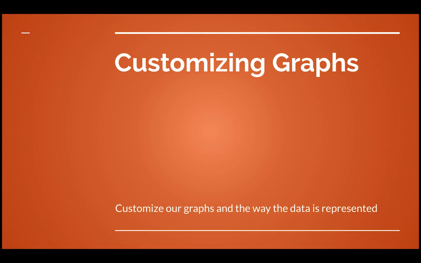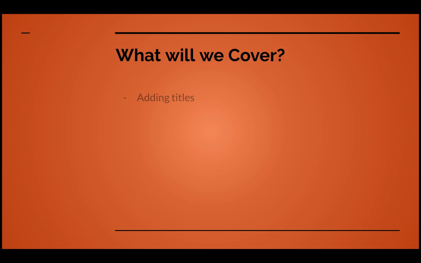What's up, guys? Welcome to the fourth tutorial in our Pyplot course. Here we're going to work on customizing our graphs, and it will be a way to customize how the graphs appear as well as how the data is represented. We'll start by adding titles to the graph and then changing the axes, so just adding axes labels. And finally we'll finish off with changing the line or the dot appearance of the graphs. So let's head on over to the code now.